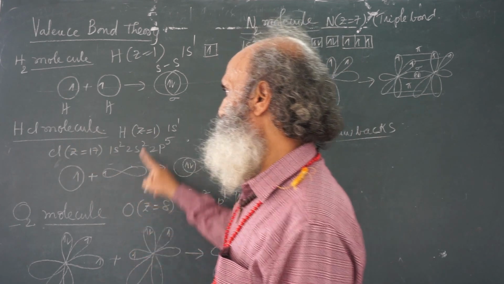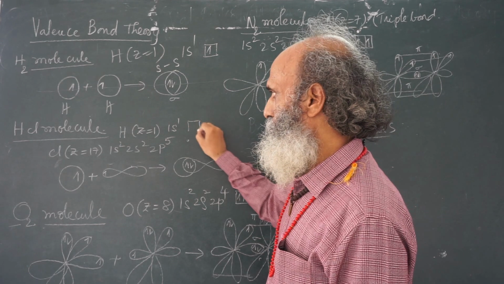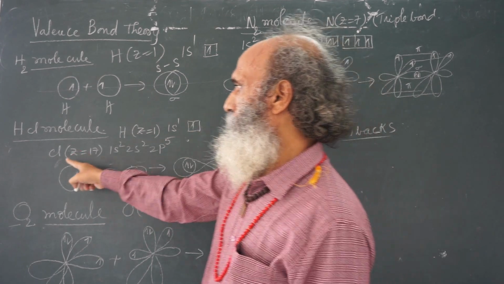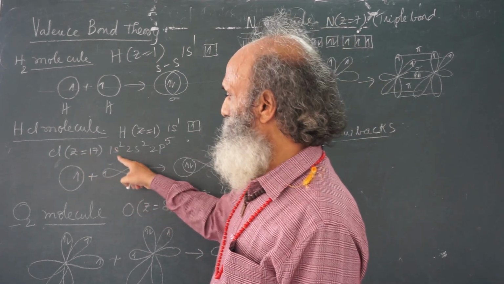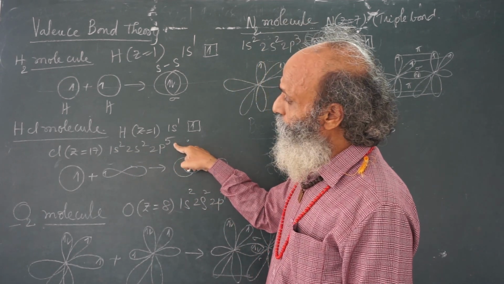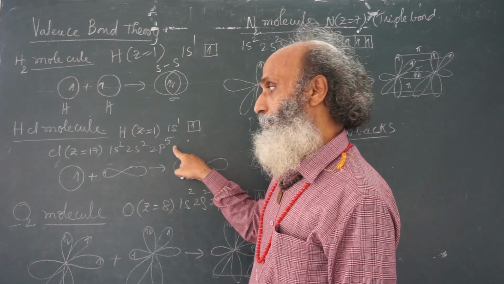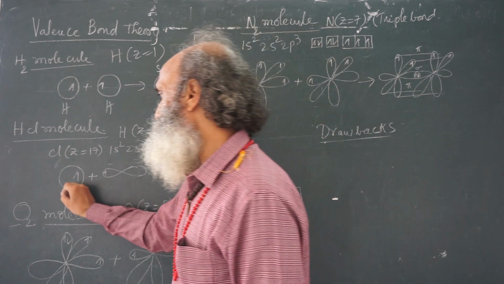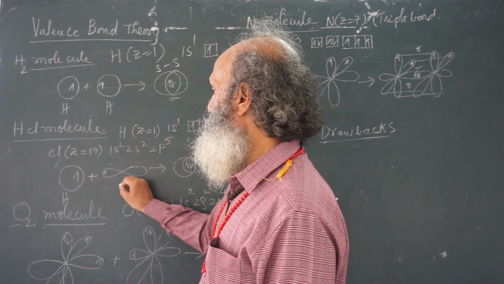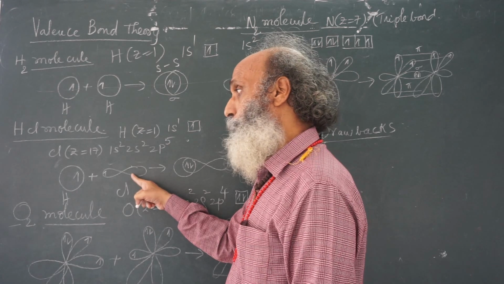HCl molecule. Hydrogen, atomic number 1, 1s1. Chlorine, Z equal to 17, 1s2, 2s2, 2p6, 3s2, 3p5. That means there is an unpaired electron in the p orbital. So, hydrogen's s orbital and chlorine's p orbital are overlapping.